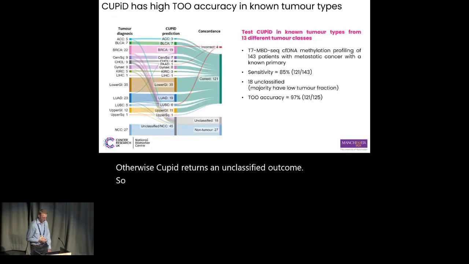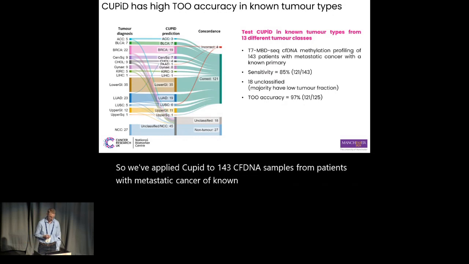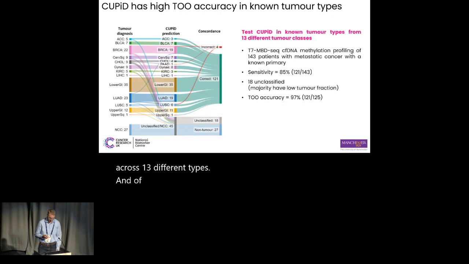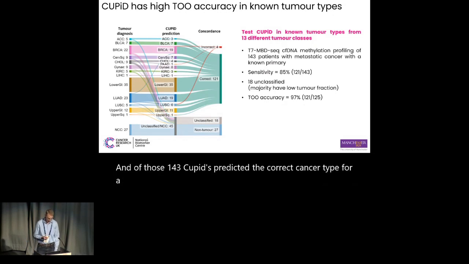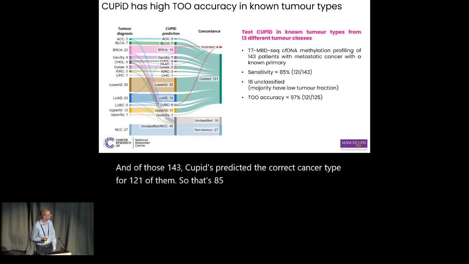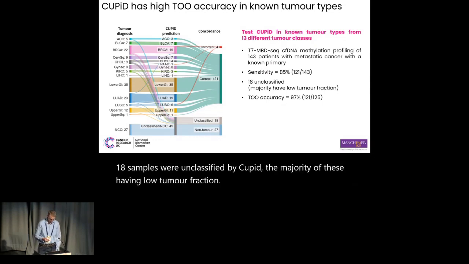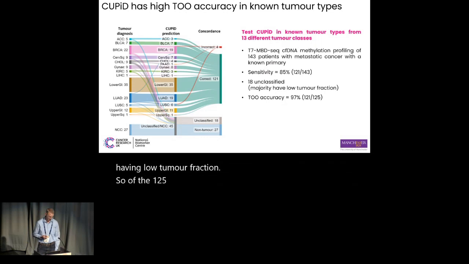So we've applied CUPiD to 143 cfDNA samples from patients with metastatic cancer of known primary type. This is across 13 different types. And of those 143, CUPiD predicted the correct cancer type for 121 of them, so that's 85% sensitivity. 18 samples were unclassified by CUPiD, the majority of these having low tumour fraction. So of the 125 that received a classification, 97% were correct. So that's on patients with known tumour type.